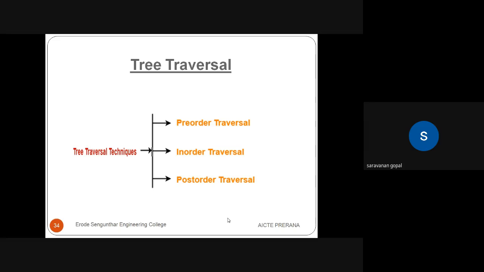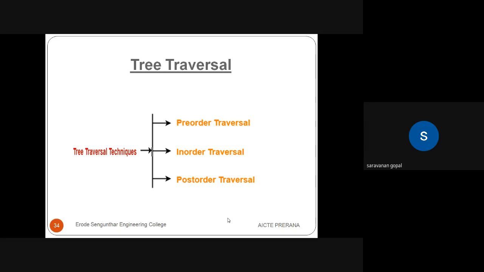Sorry, not for the tree, we go for graphs in breadth first search and depth first search. In tree traversal, majorly we focus on three different types of tree traversal: pre-order traversal, in-order traversal, and post-order tree traversal. We can see them one by one.